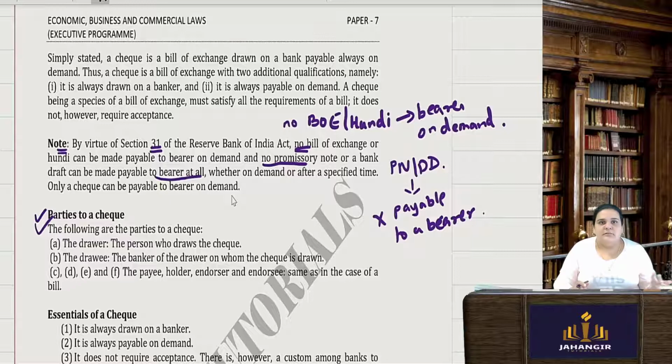Whoever holds it is the bearer or the owner. And only a check can be made payable to a bearer on demand. In fact, a check is always payable to a bearer on demand, whoever's name is written on it.